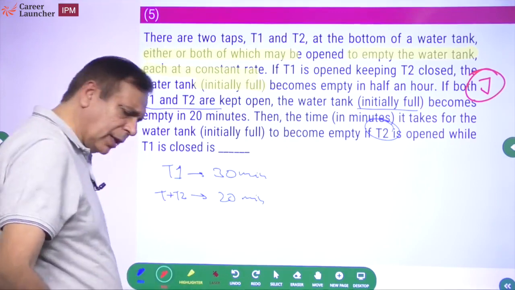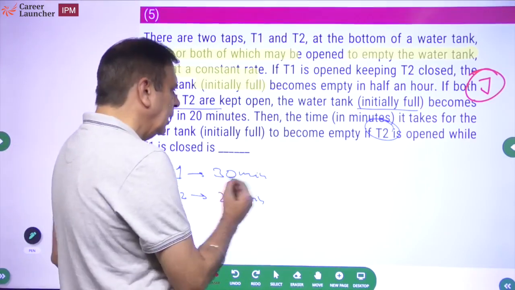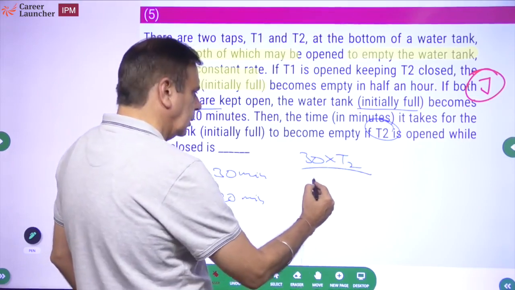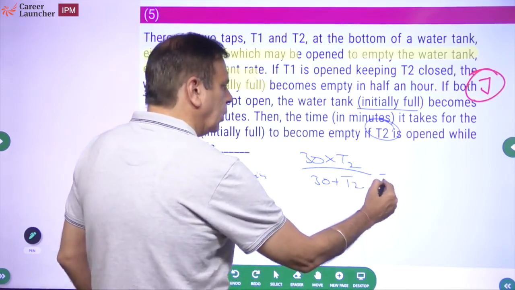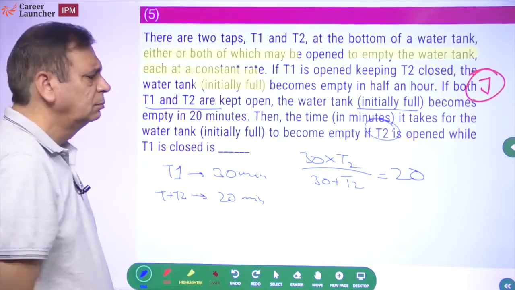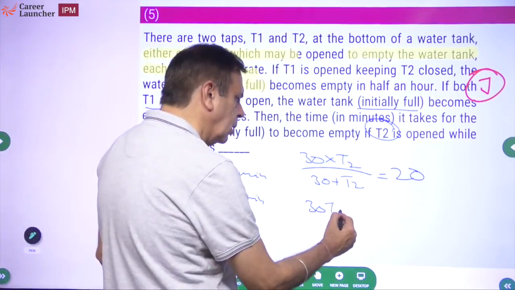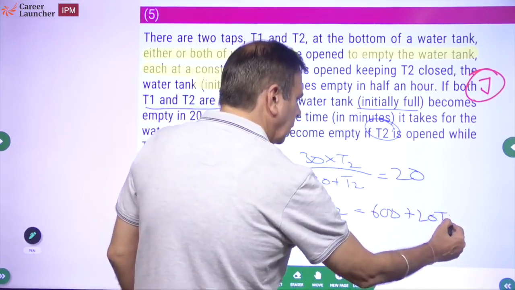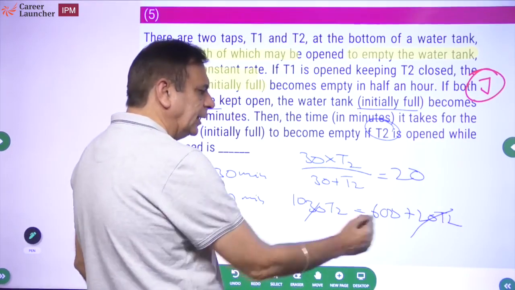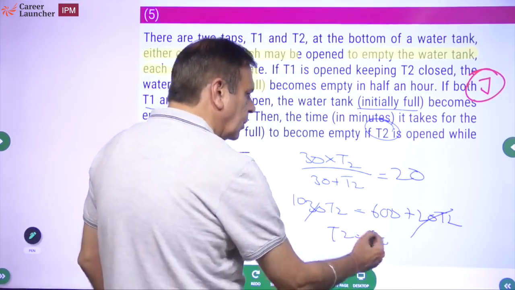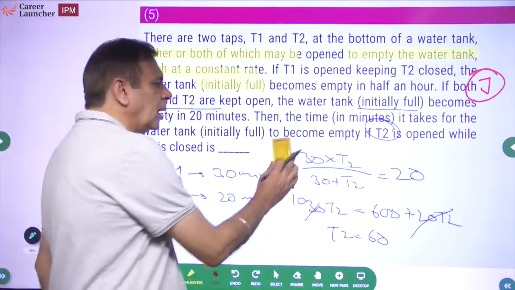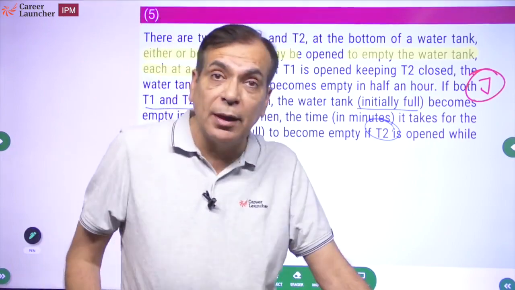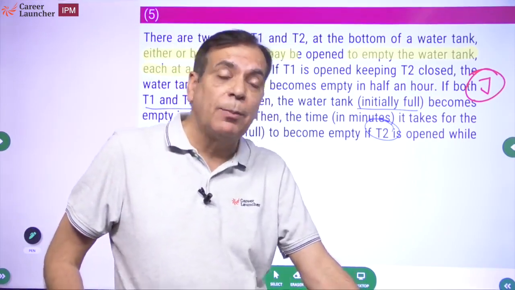So I will say, first thing, one way to look at this question is to say 30 into T2 upon 30 plus T2 is equal to 20. Solve. So 30 T2 will be equal to 600 plus 20 T2. So 10 T2 equal to 600, T2 equal to 60. Simple method. Please remember that formula. If one person can do a piece of work in A minutes, another person can do it in B minutes, together they'll finish the work in AB upon A plus B.